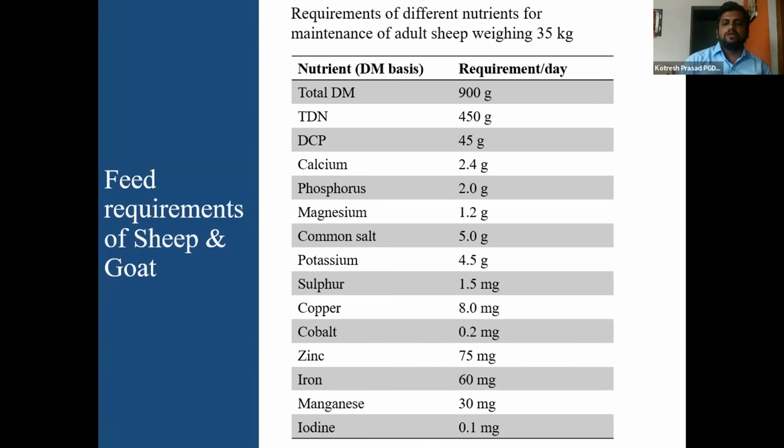That comes around 900 gram of dry matter. The TDN is 450 gram, DCP 45 gram. Likewise, for different body weight animals there will be different requirements. That is available on the internet and in different literatures. Based on this, you can calculate how much the particular animal requires.